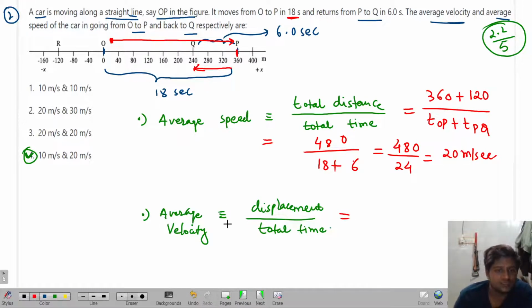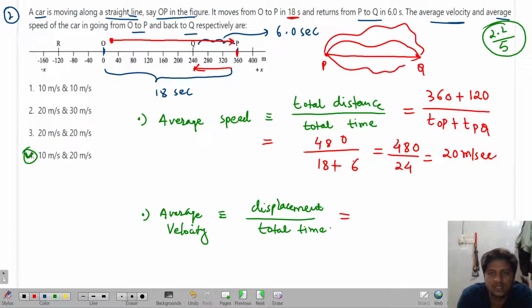So in average velocity, remember that you have to take the displacement. Try to understand. In case of average velocity, if it is point P and point Q, I can go from point P to Q in different paths. But remember one important thing: if I consider average velocity, then time from P to Q for this path T1, for this straight path T2, for the third path T3, and for this path T4.